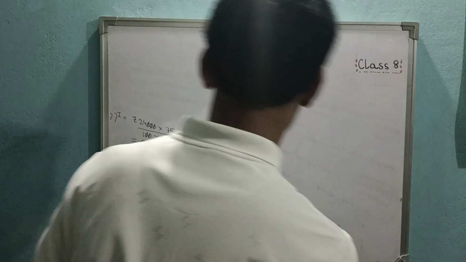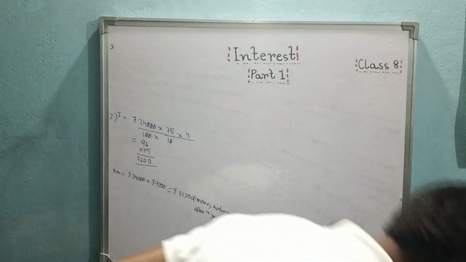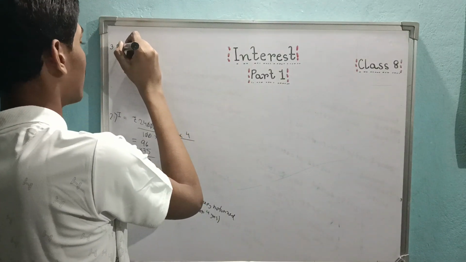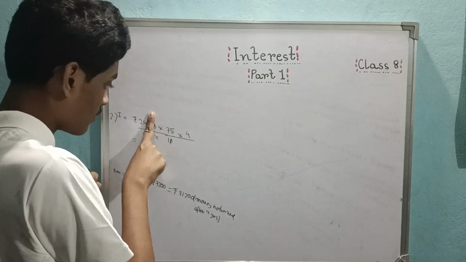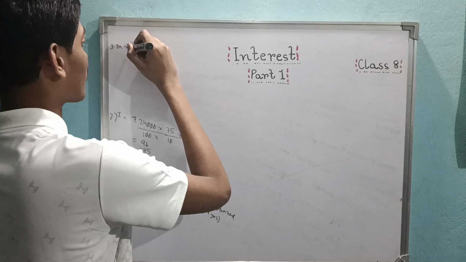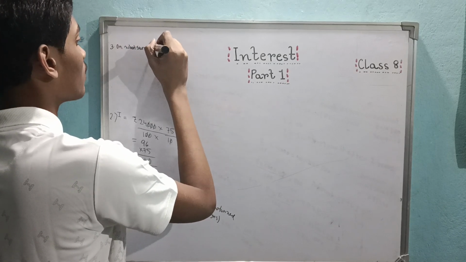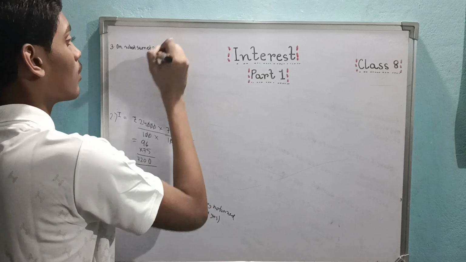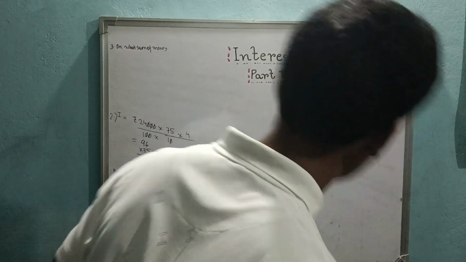So now the next question. On what sum of money will simple interest be rupees 7,008?